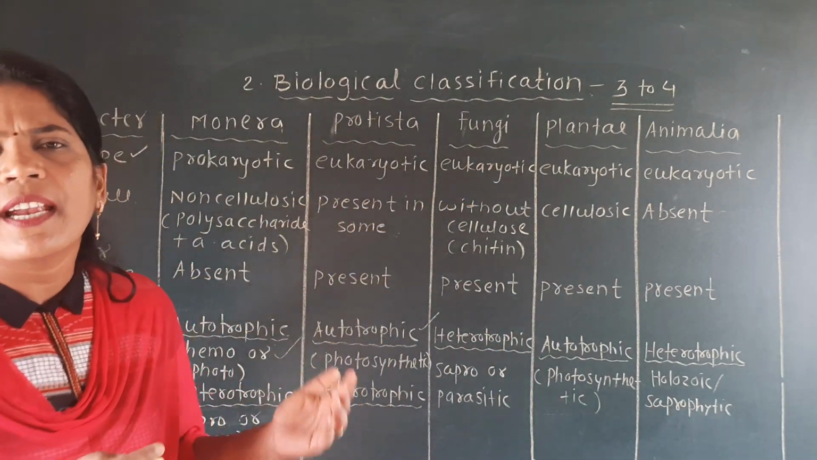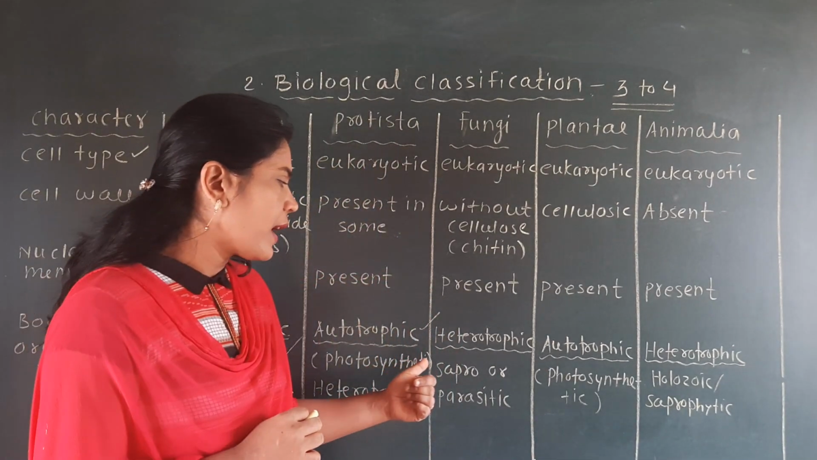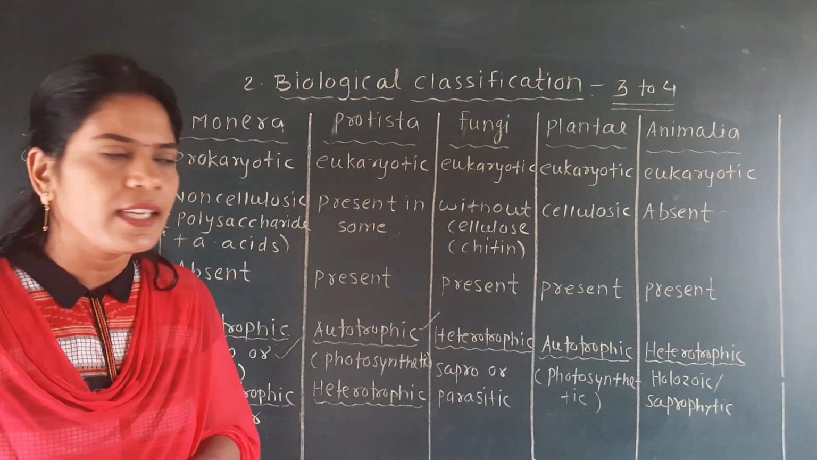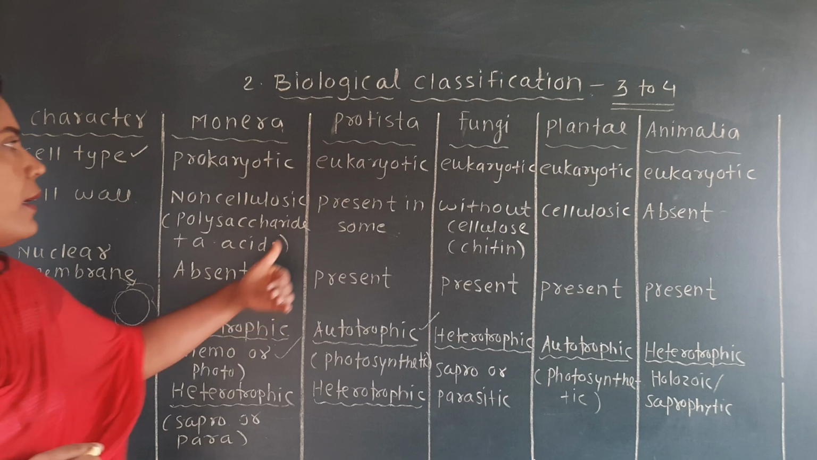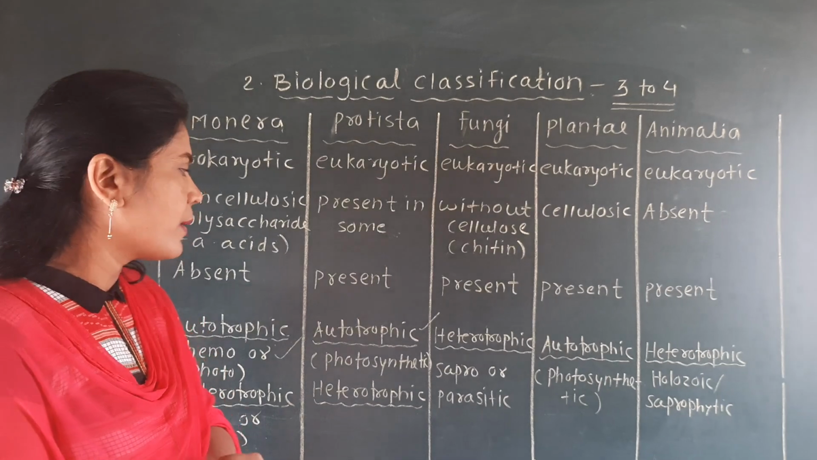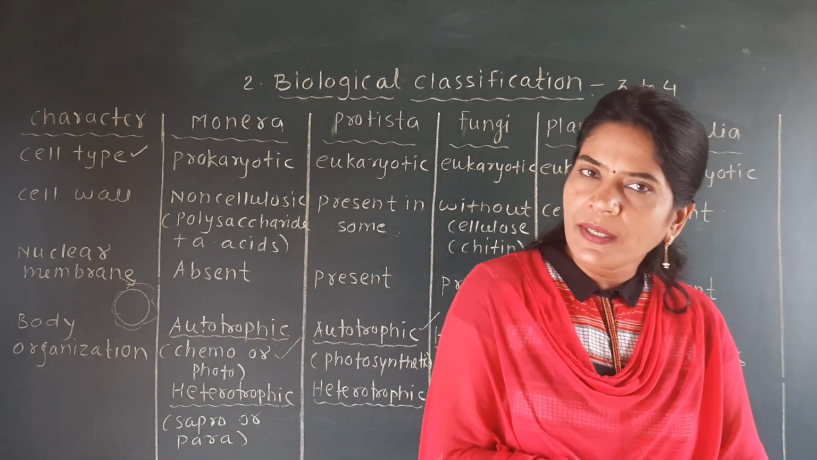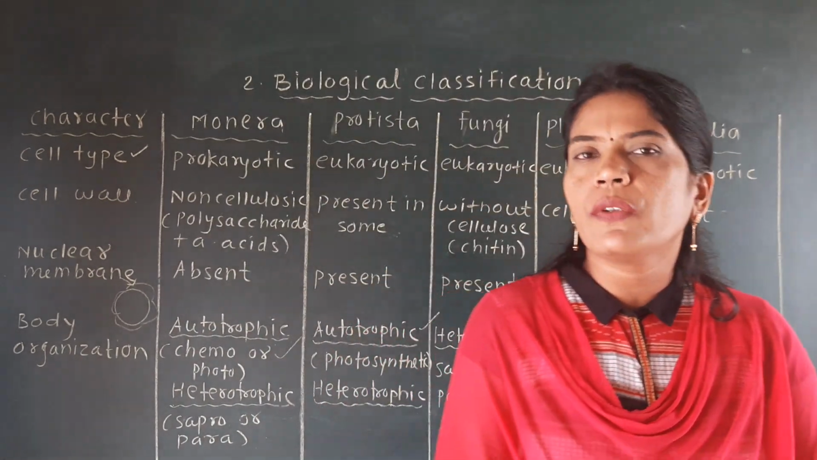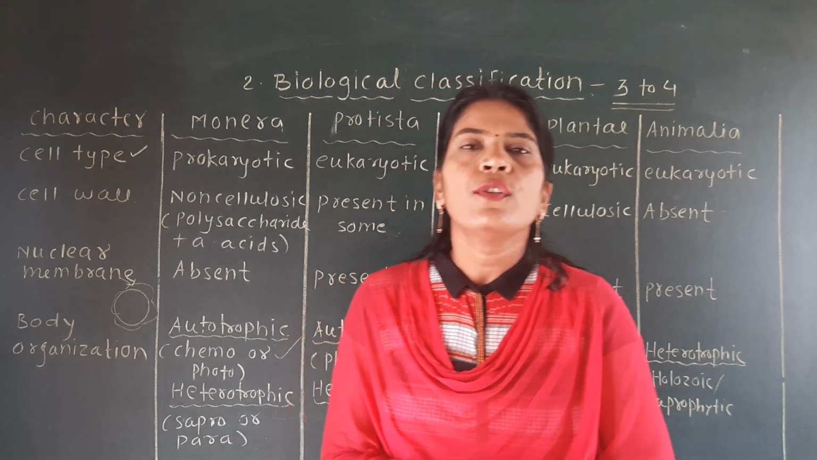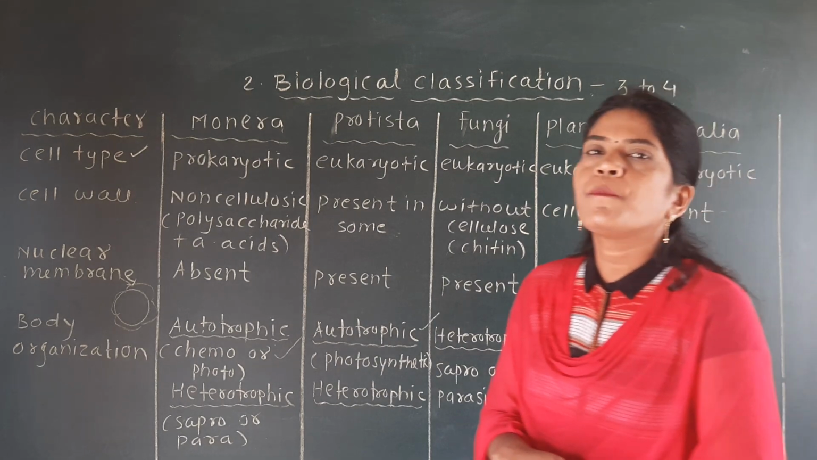Fungi, for example, as I just told you, yeast, mushroom, mucor, penicillium, these are some of the examples. In fungi there is no autotrophic mode of nutrition. See here, Monera are autotrophic, Protista are autotrophic, but in fungi you will not find autotrophic mode of nutrition because fungi are always heterotrophic. They cannot prepare their own food. Why? Because fungi are not green in color, they do not have any chlorophyll pigment, they do not use sunlight, so they cannot prepare their own food. That's why we call them